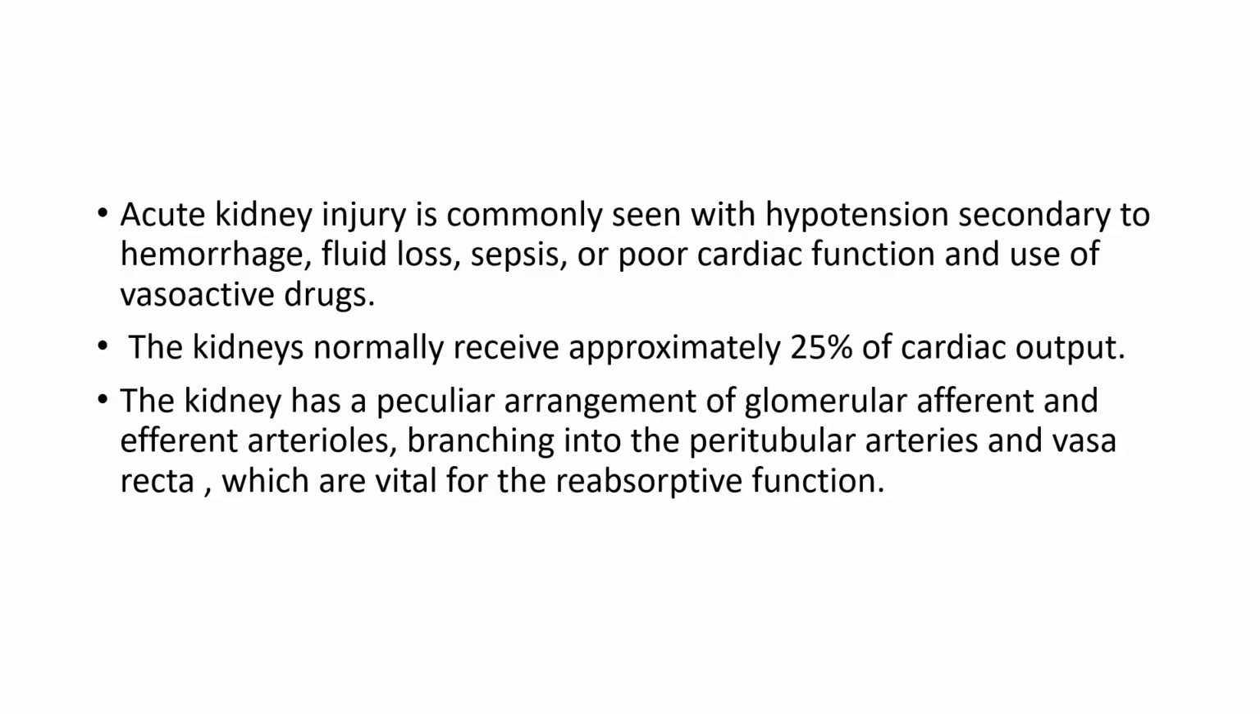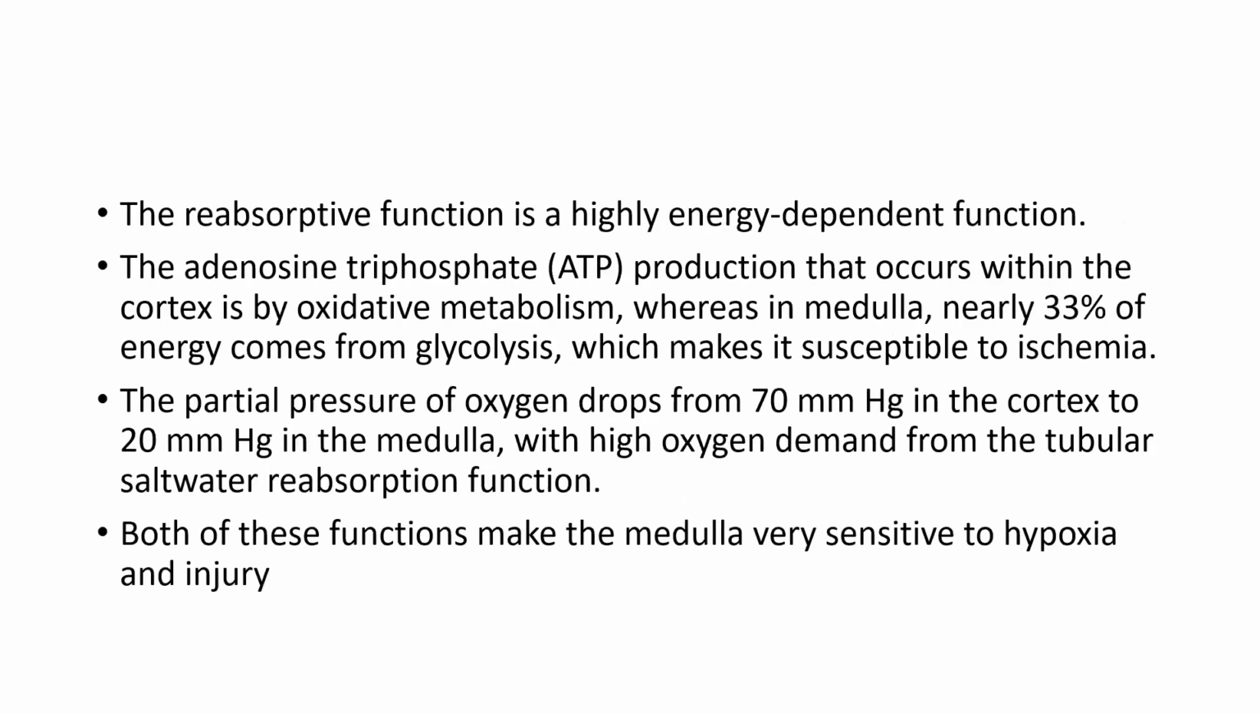The kidney normally receives approximately 25% of cardiac output. And the kidney has a peculiar arrangement of glomerular afferent and efferent arterioles branching into peritubular capillaries and vasa recta, which are vital for reabsorptive function. So reabsorptive function is a highly energy-dependent function. The adenosine triphosphate production within the cortex is by oxidative metabolism, whereas in the medulla, nearly 33% of energy comes from glycolysis, which makes it susceptible to ischemia.